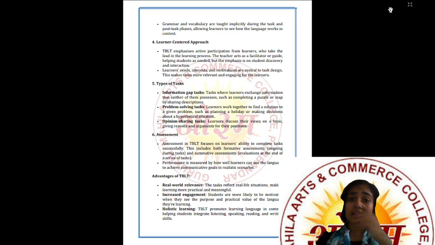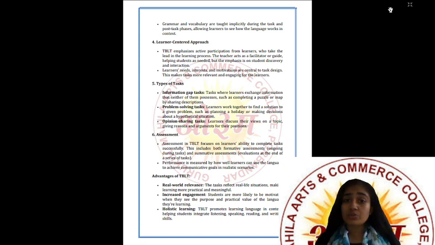Then grammar and vocabulary are taught implicitly during the task and post-task phases, allowing learners to see how the language works in context. So grammar and vocabulary, they both can be taught implicitly during the task, right? See, whenever the fluency is there, then accuracy will automatically come, and you yourself will be able to know whether you are going good or not, or somewhere you feel that okay, what I have spoken is not correct, or a little bit something is wrong in that sentence, right?